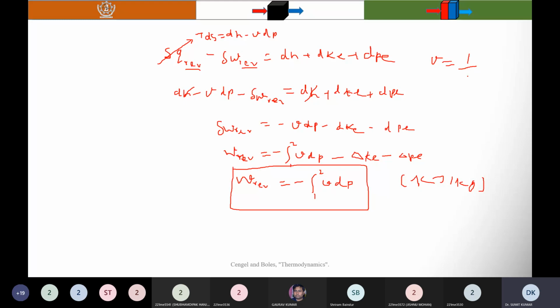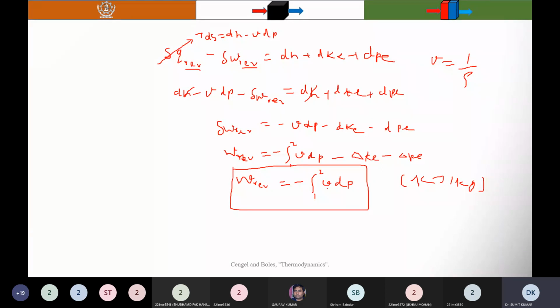So if you want to produce more work, you will increase the specific volume. In the case of compressors, our objective is to minimize the work consumption, so at that time we need a very small specific volume.